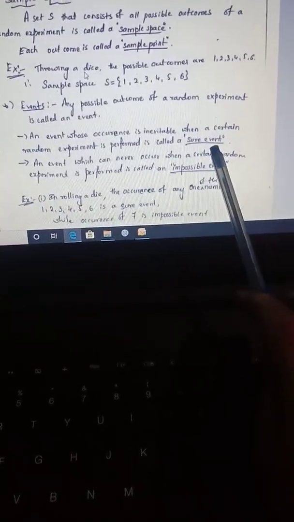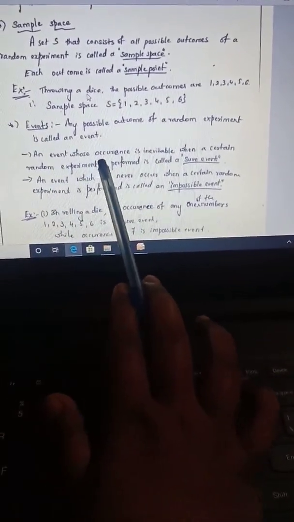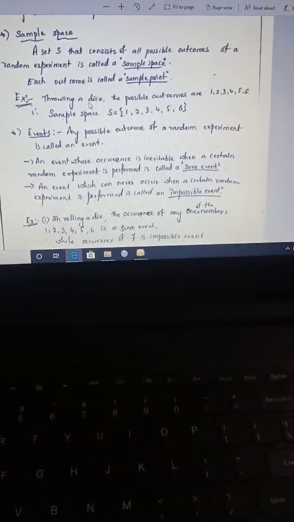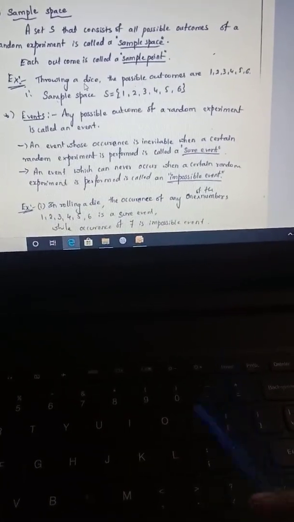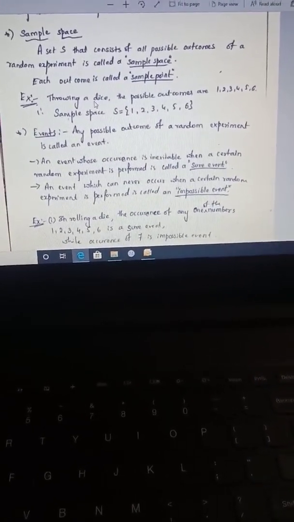Sure event means we know that the outcome will be there. So when we toss a coin, we get head or tail. It is a sure event. It will occur. So an event whose occurrence is inevitable when a certain random experiment is performed is called a sure event. Impossible event means the event which does not occur. Say when we throw a die, the numbers from 1 to 6 are sure events. We get any one number between 1 and 6. But getting 0 or getting 7, 8, beyond 6, is an impossible event. We will not get those numbers when we throw a die.